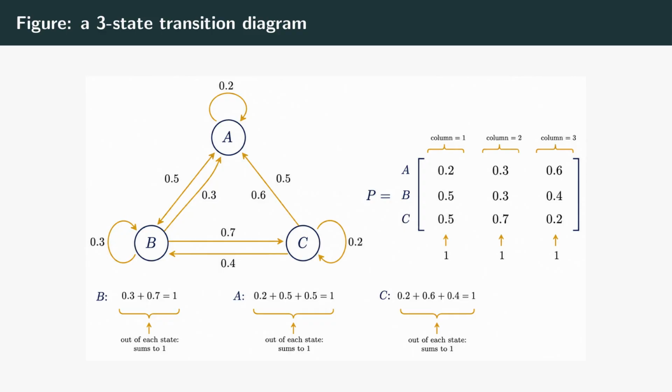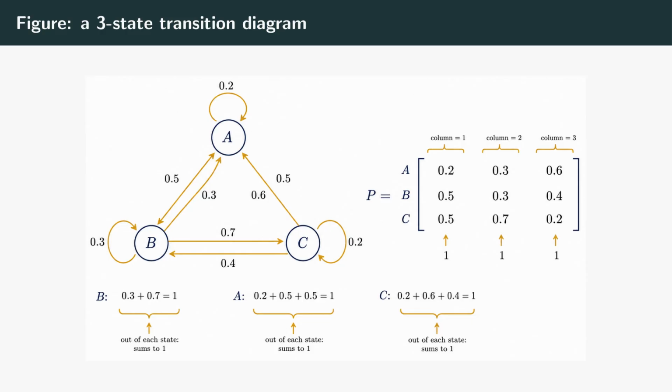Here is a Markov chain drawn the way people usually picture one, as a diagram. 3 states drawn as circles and labeled A, B, and C. The arrows between them are the possible transitions, and each arrow carries a number, the probability of taking that hop. The one rule you must respect is that the probabilities on all the arrows leaving any single state add up to 1, because from that state you have to go somewhere on the next step, possibly even looping back to yourself. Now look beside the diagram at the matrix.